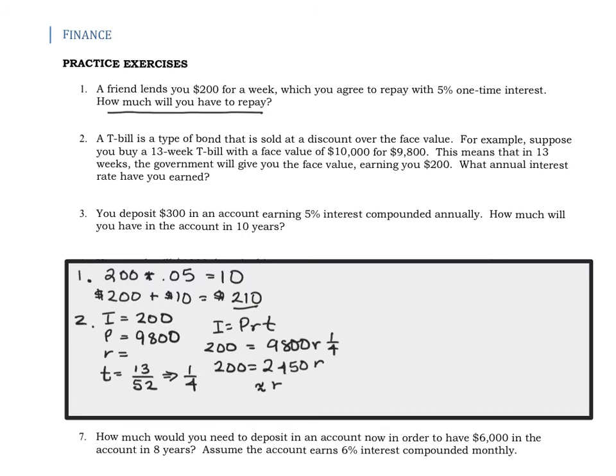so let's go ahead and take that 4 places out, 0.0816, so that makes our rate 8.16%.